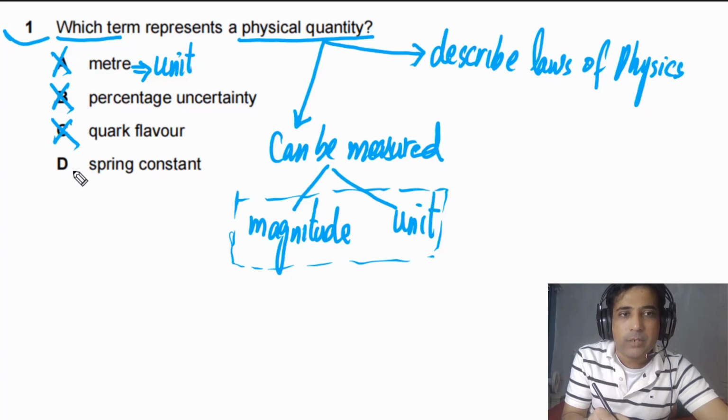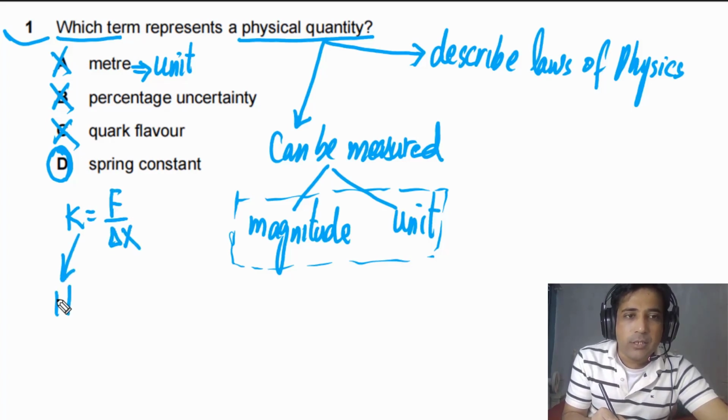Spring constant is a physical quantity. It has magnitude and it also has a unit. So this is our right option. I mean, this is the correct option because the spring constant has a unit and also it has magnitude. K is equal to F over delta x, and the unit of K is newtons per meter, and this one is a physical quantity.